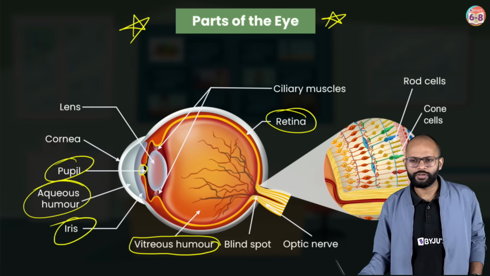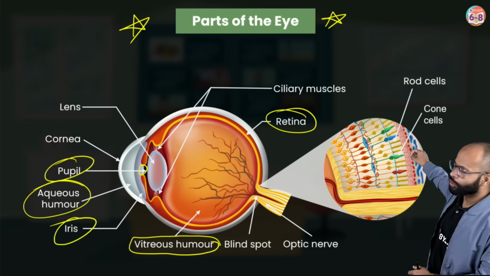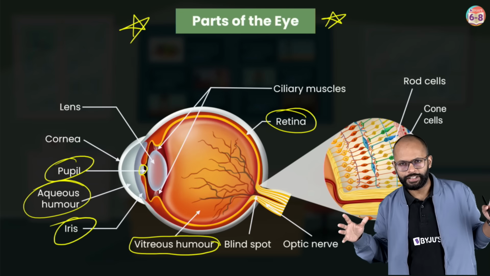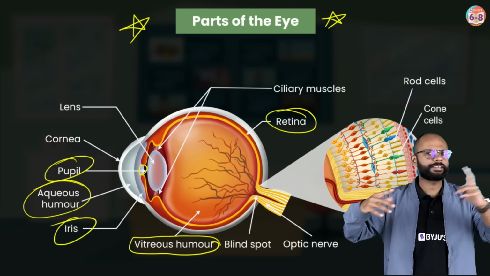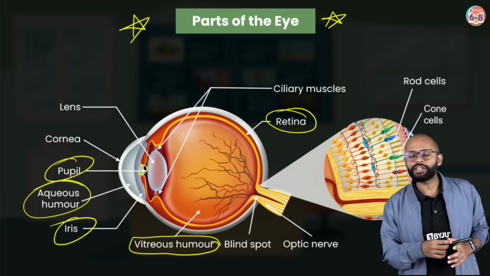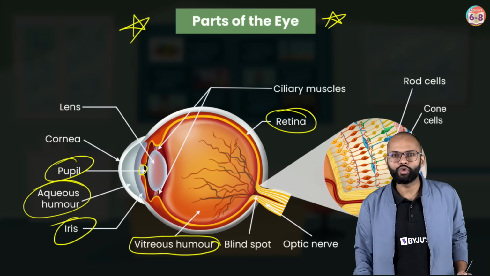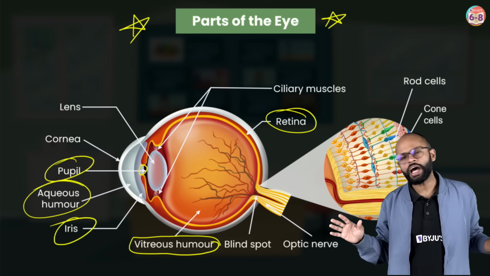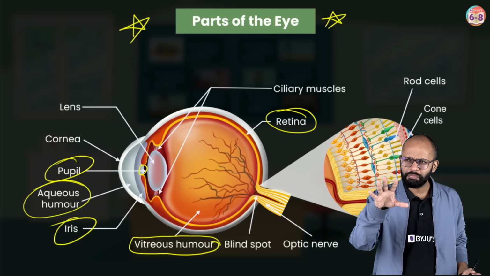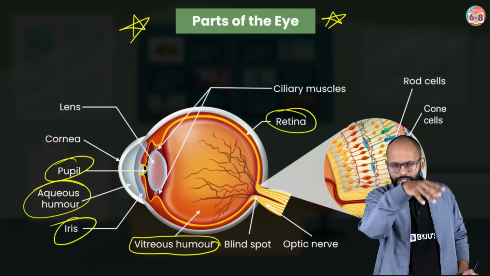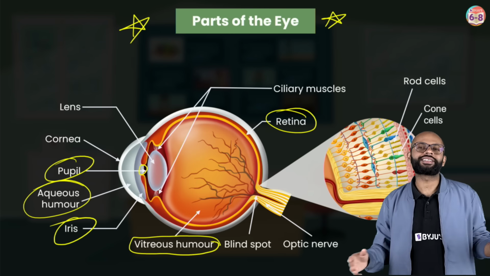So we have two types of cells. We have rod cells and cone cells. Cone cells are, you can say, color loving cells. They are responsible for seeing bright lights and colors. Rod cells are responsible for seeing in dim light. If you turn off the light of your room, for a moment you will feel like everything is very, very dark. But after some time you will get to see at least patterns. Oh, the table is there. Okay, that's something. So this is when rod cells get activated.